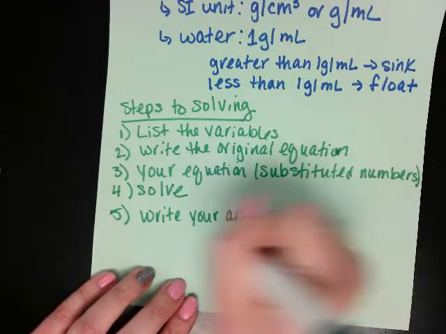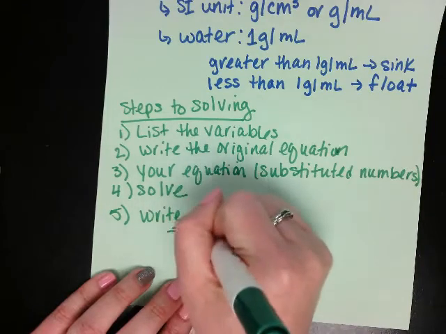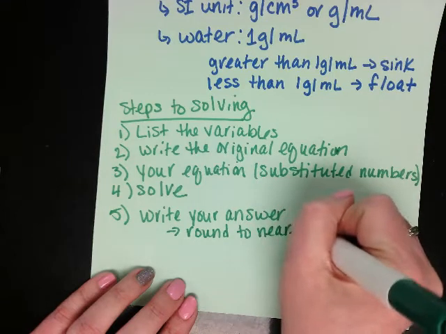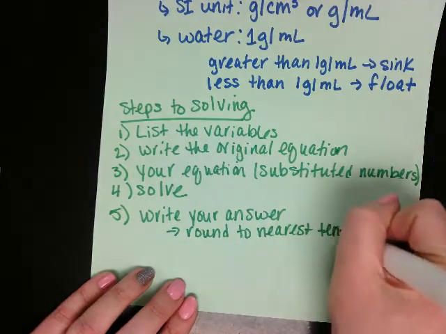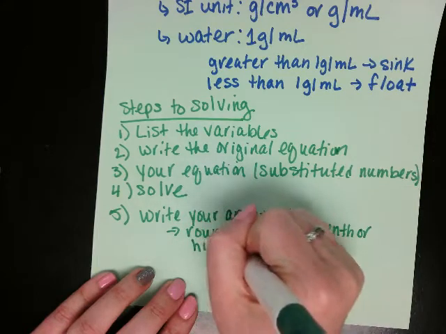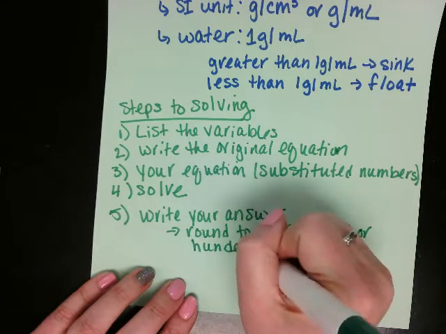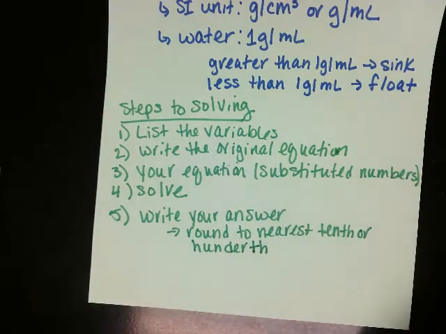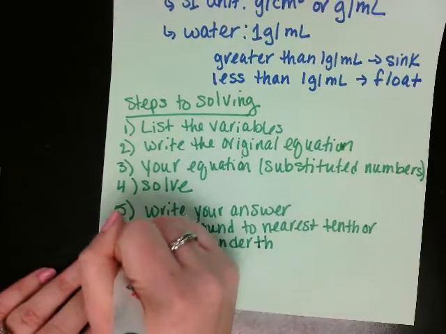You're going to round to the nearest tenth or hundredth, so either 1 number or 2 numbers after the decimal place. Then you're going to write your units.